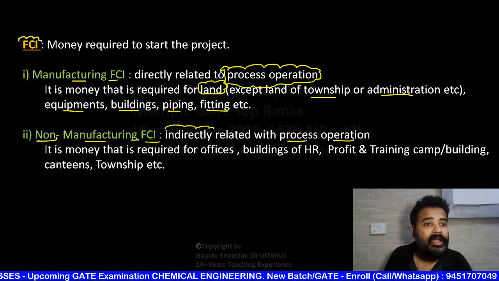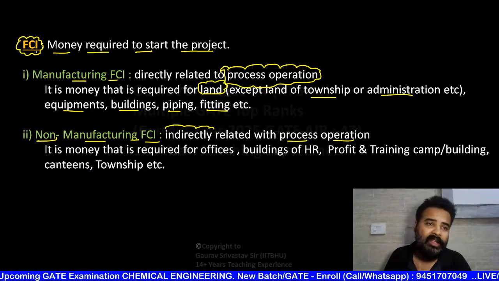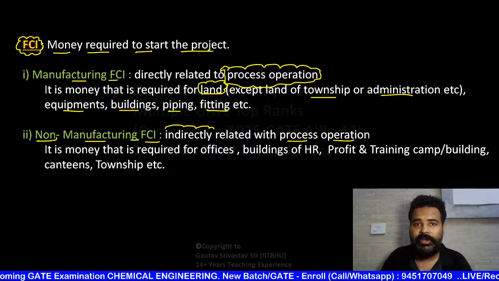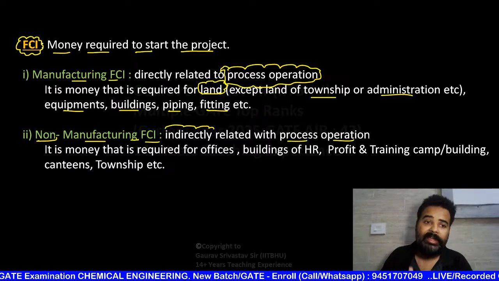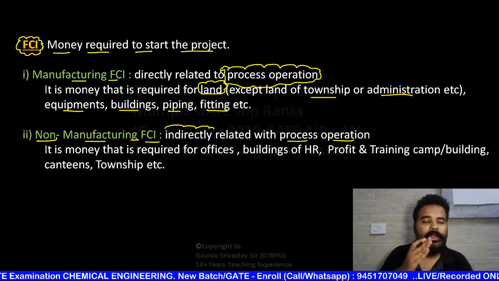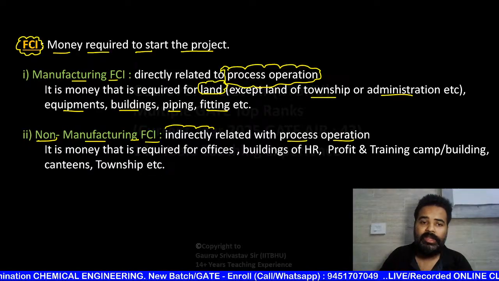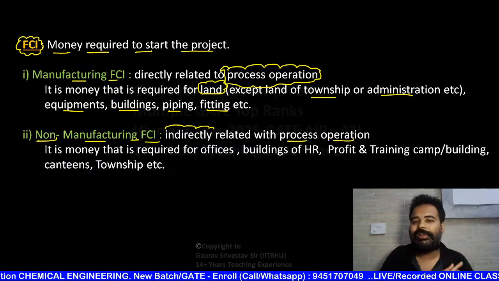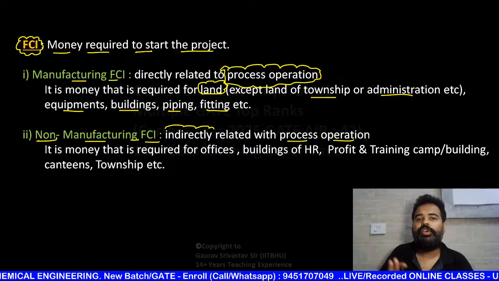Okay, so please tell me everyone, FCI is crystal clear to all of you. So money required to start the project, that is fixed capital investment, and fixed capital investment can be classified as manufacturing FCI and non-manufacturing FCI. Manufacturing FCI are those which are directly related with process operation, and non-manufacturing is not directly related, like just given one beautiful example by me of लैंड.